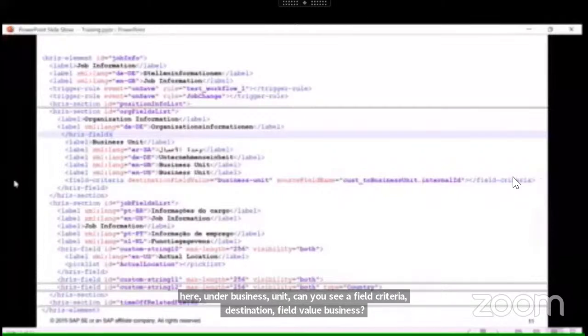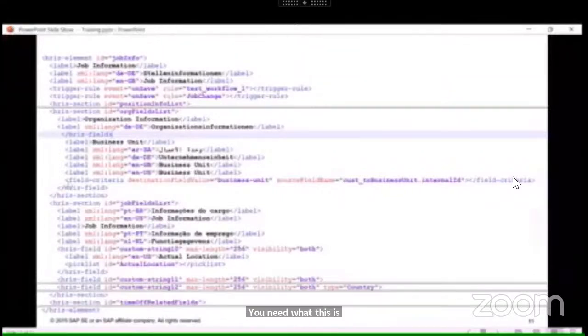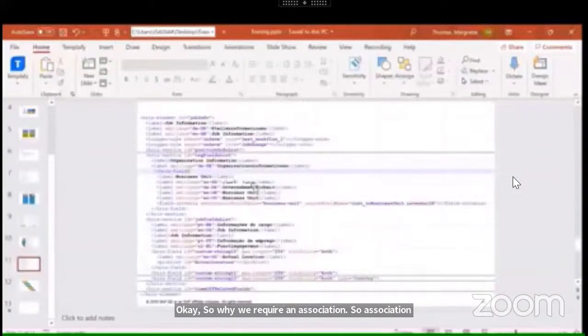So here under business unit, can you see a field criteria, destination field value business unit? What is this configured under business unit? So what is this particular thing? We call this an association. So why do we require an association? Association is basically to link the foundation objects or MDF objects, which will help us filter a child field based on a parent field.